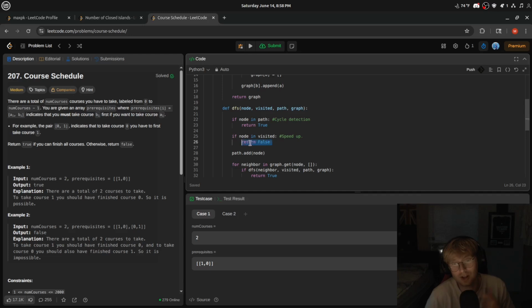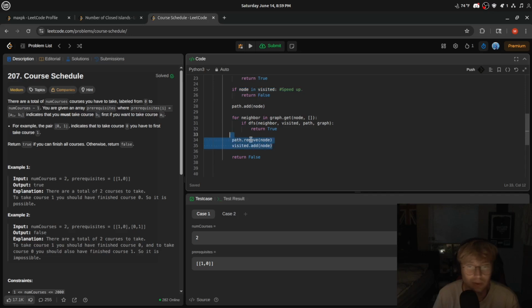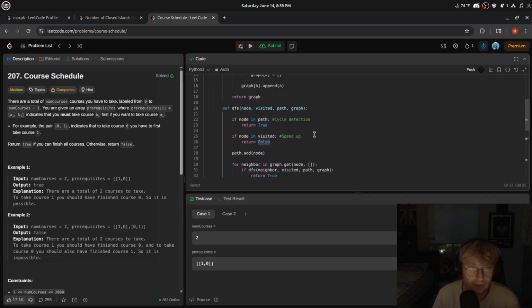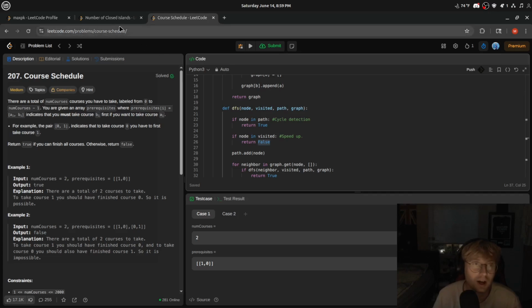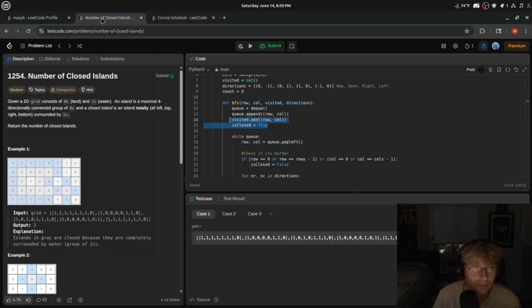Because if we already checked that, this is already in visited, then we don't need to check it again, because we already know that there's no cycles in this node that's already in visited, right? So we can simply add it at the end here. And it was a good problem, something I've done before, so it wasn't too bad. Just to kind of refresh on the idea.